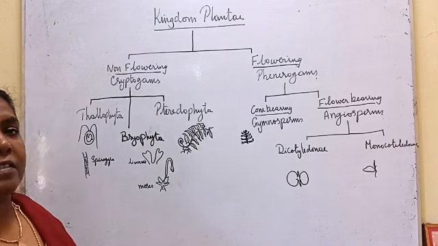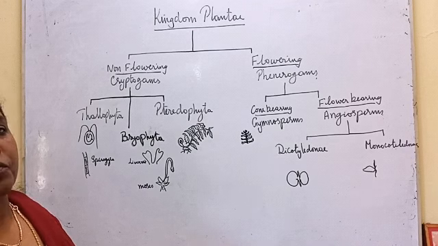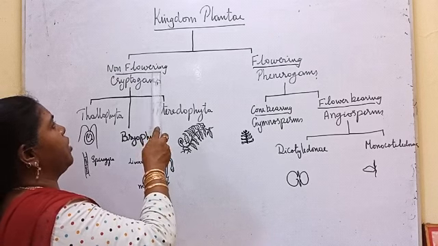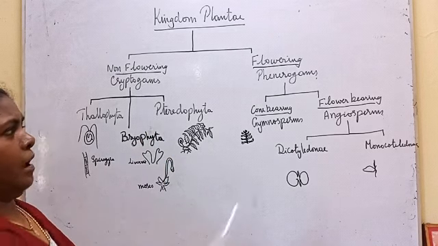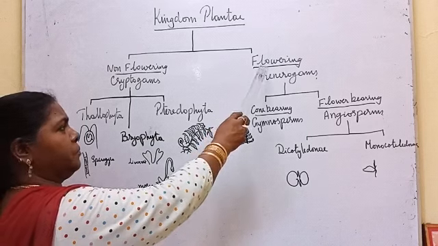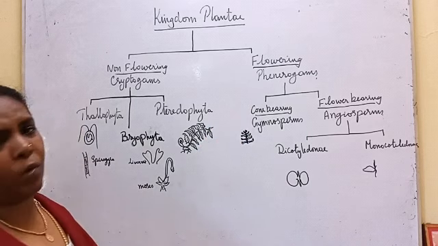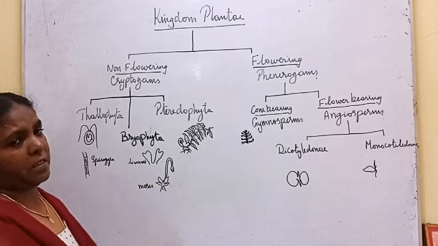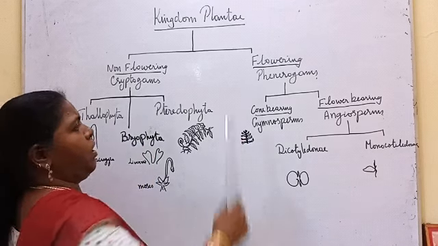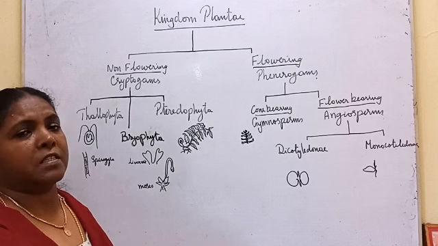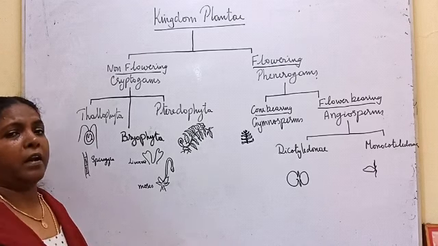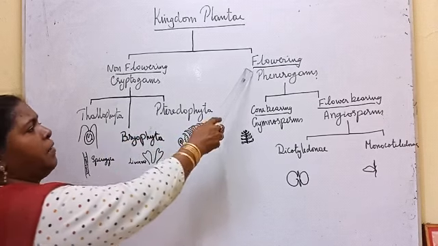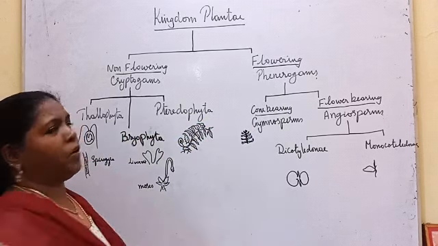All the plants which do not produce flowers, and reproduce without producing a flower, are kept under non-flowering plants. All the flower-bearing plants, the flowering plants, are kept under one category. Non-flowering plants are called cryptogams. Flowering plants are called phanerogams. These terms will not be there in your book, but in higher classes you will be studying them. Non-flowering plants are cryptogams. Flowering plants are kept under phanerogams.